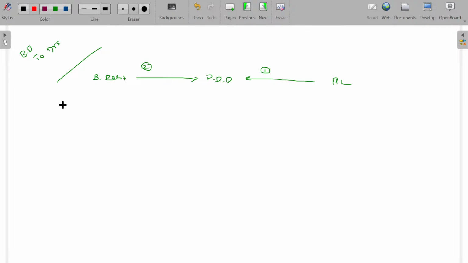Scenario 1. Bad debt is 100. We created 100 rupees PDD and bad debt is 100 rupees. That will be adjusted here. No problem.